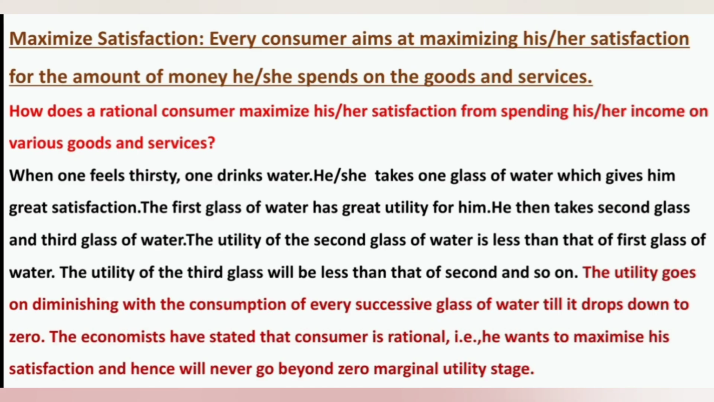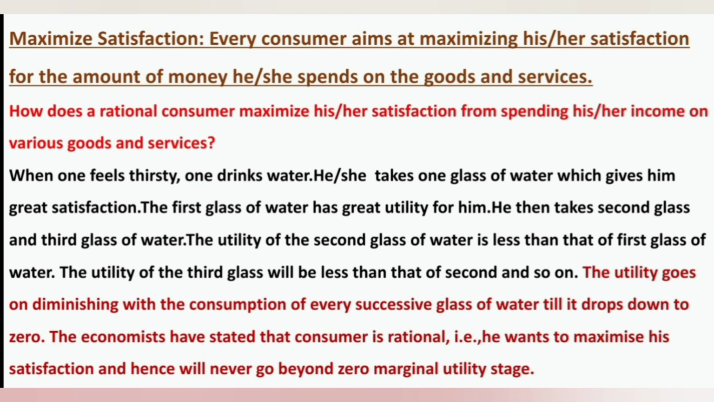So every rational consumer wants to maximize satisfaction. And how does a rational consumer maximize his satisfaction? That term in economics, maximizing satisfaction, is called consumer's equilibrium. How does a rational consumer reach consumer's equilibrium? It is the main topic of the chapter. And one more example I have given here.